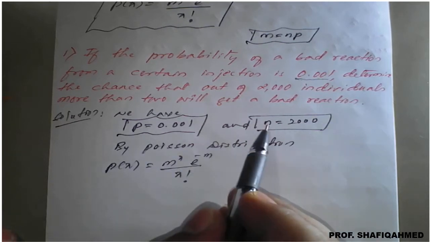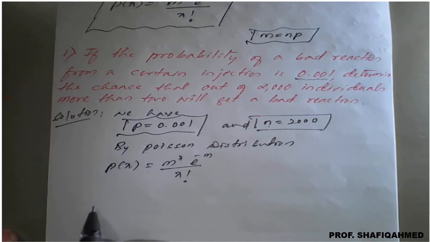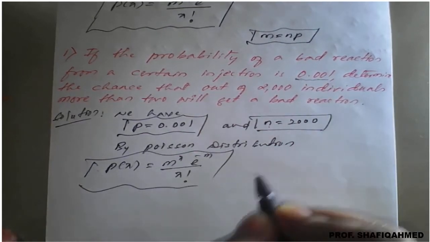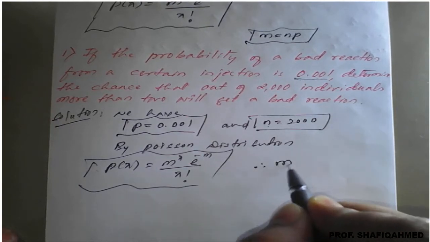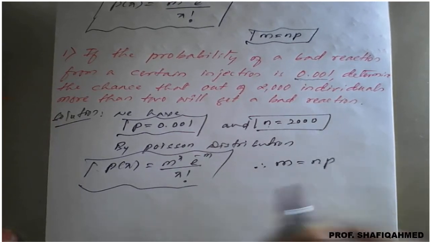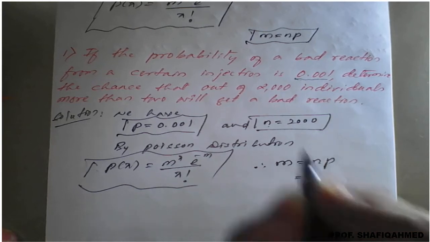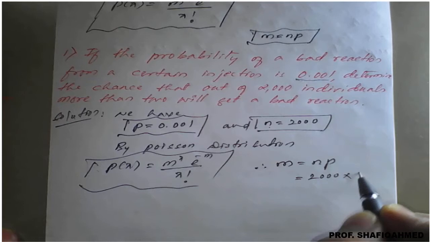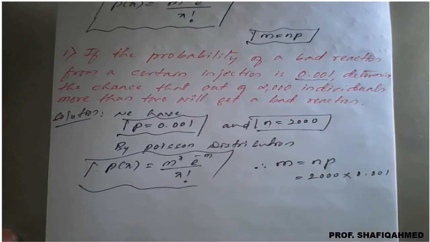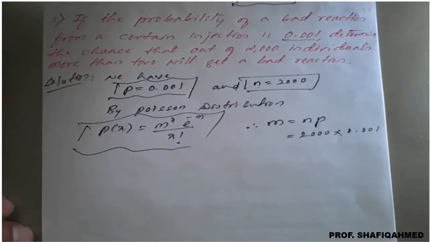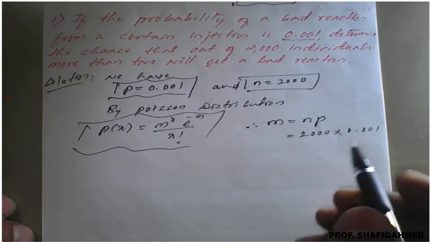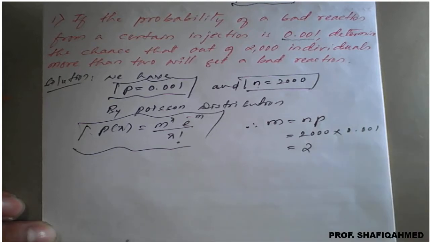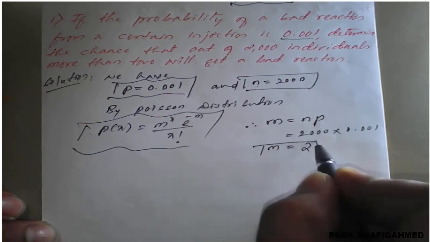We know p and n, so m is nothing but np. The n value here is 2000 into the p value 0.001, so on multiplying we'll get 2. So m value is 2.